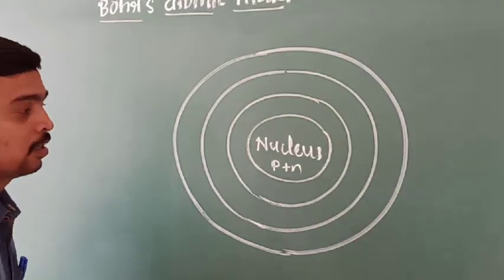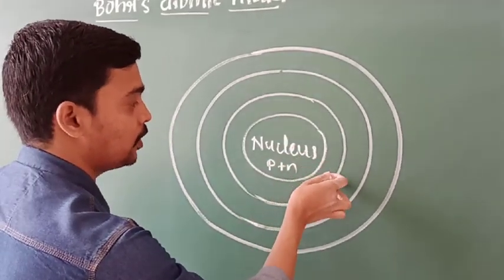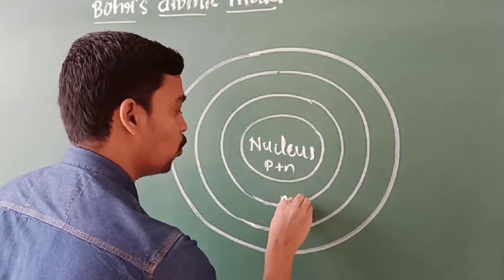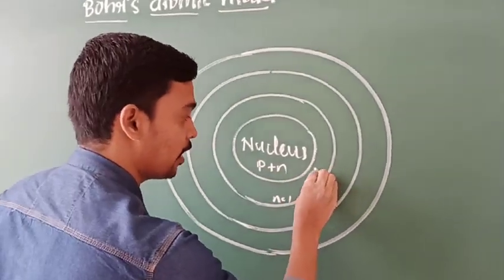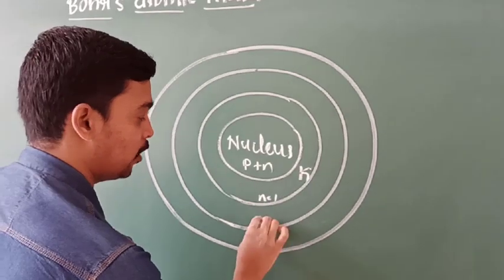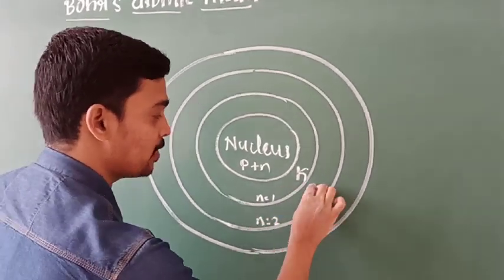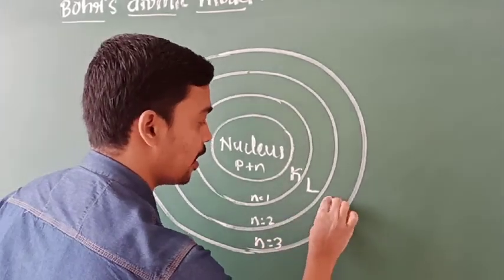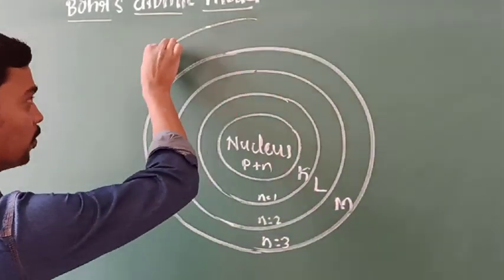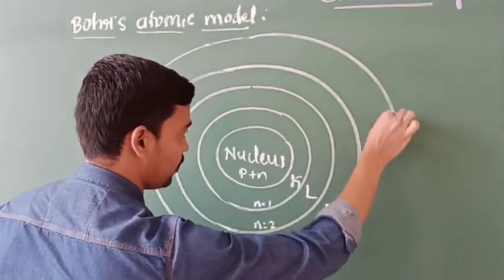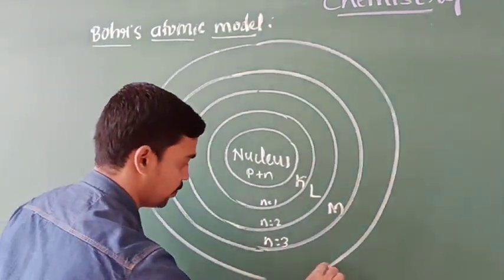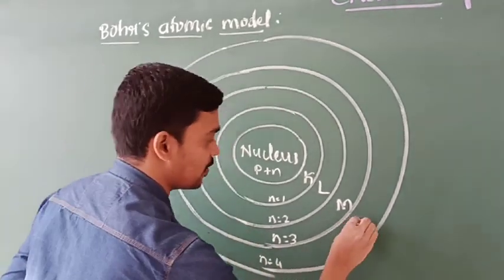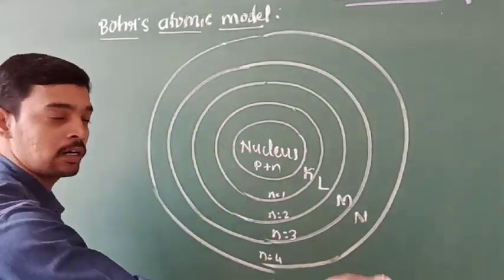Okay, here it is, the nucleus. Next to the nucleus, the first shell. First shell, that is n is equal to 1, and it is named K. Next, the second one, n is equal to 2, and it is named L. And the third shell is named M. And next, the fourth shell, and it is named N. And so on.